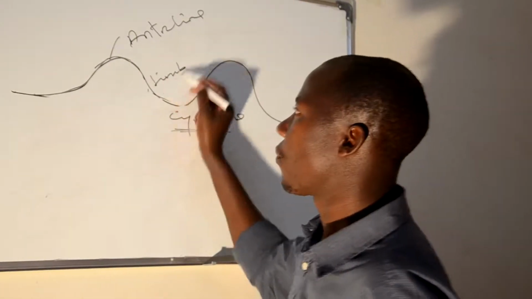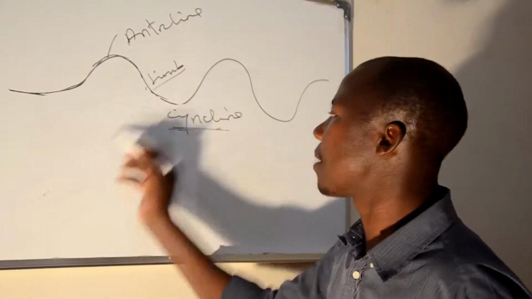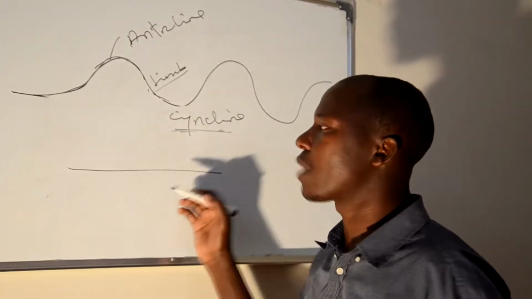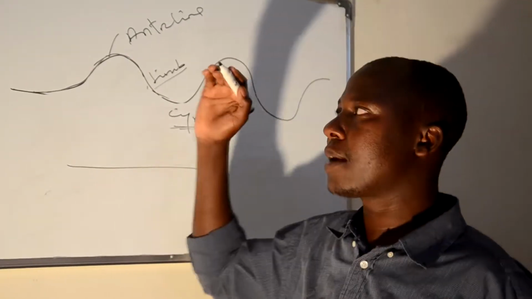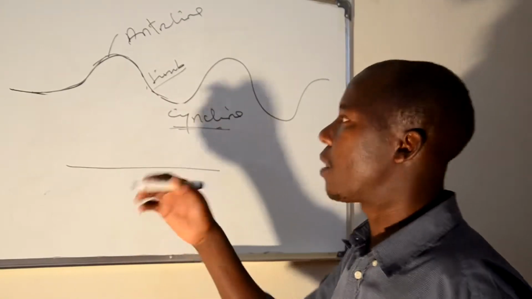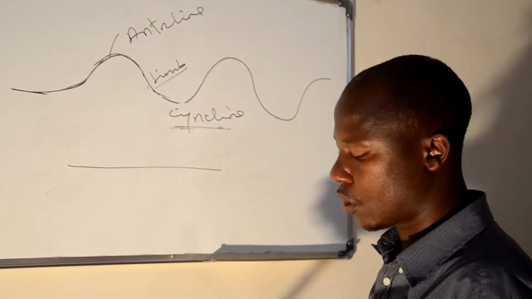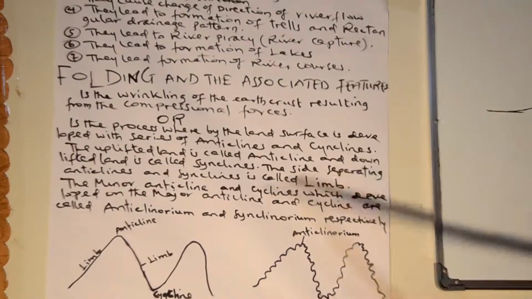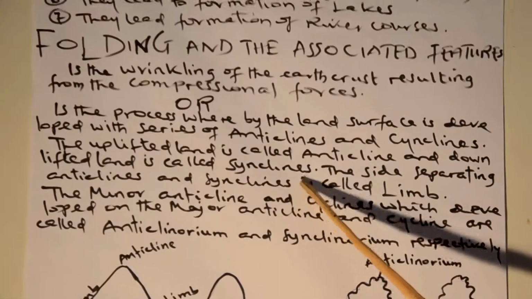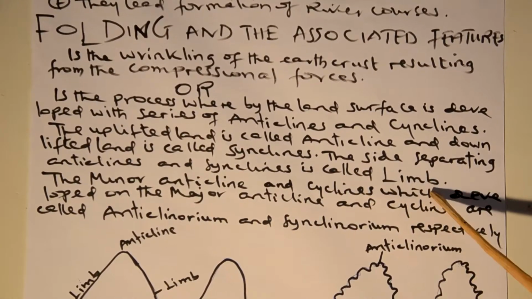Therefore, due to the earth movement, this landmass which was plain in nature by then is now developed with uplands and downwards. There are different factors which can cause the formation of this folding. We will describe them later. Okay, the uplifted land is called the anticline and the downlifted land is called the syncline, as I told you. The side separating the anticline and the syncline is called the rim.